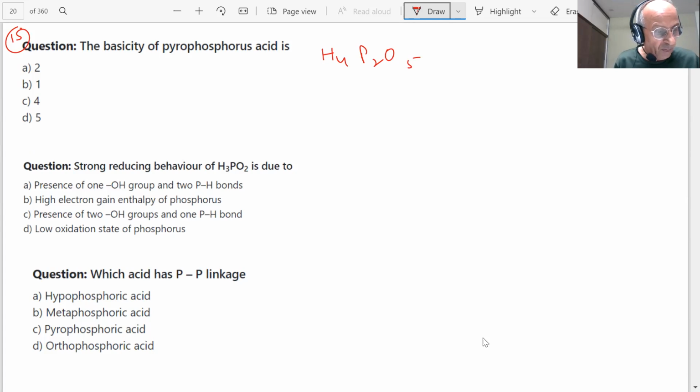So H4P2O5, student, if we have to draw the structure of this, how will we draw the structure of this? There will be two P-OH bonds, two P-H bonds and two P=O bonds.